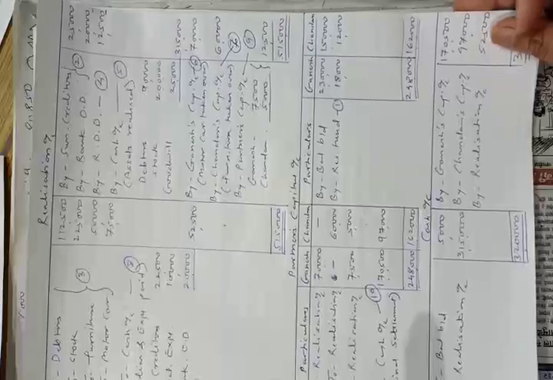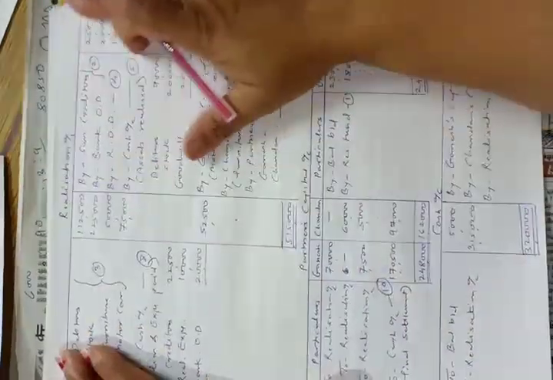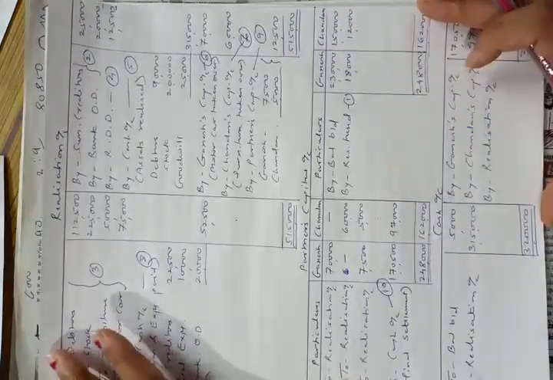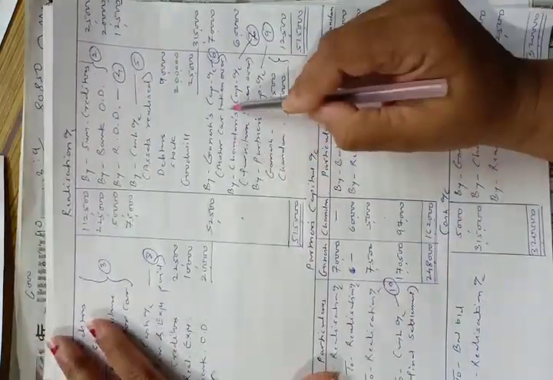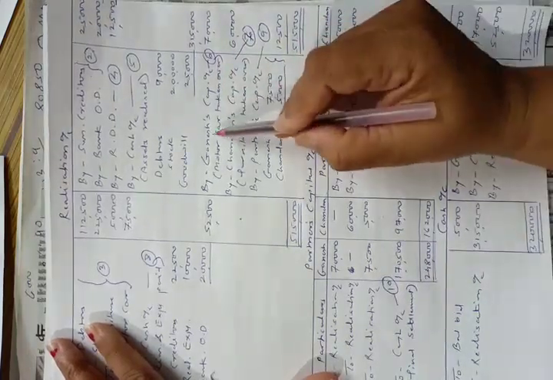Okay, now the next entry, sixth entry. Motor car was taken over by Ganesh. This will be the sixth entry. So entry will be Ganesh capital account debit to realization account.